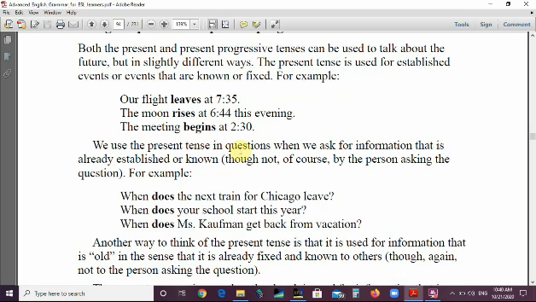We use the present tense in questions when we ask for information that is already established or known, but the person asking the question doesn't know the answer. He or she needs an answer, but other people should know it. When does the next train for Chicago leave? So the person asking the question doesn't know and wants to know, but other people know the fact. When does your school start this year? When does Ms. Kaufman get back from vacation?